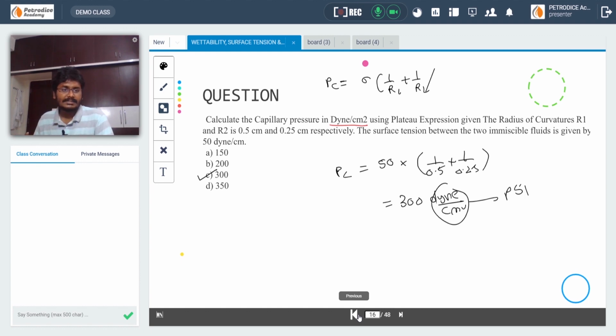In the next classes, we will talk about the understanding of capillary pressures in a reservoir, and how capillary pressure changes with respect to saturations. We will also go through the experimental methods of wettability. How do we determine wettability of a rock using experimental methods? How do we find interfacial tensions, and how do we find the capillary pressures? We will be going through all the experimental methods.